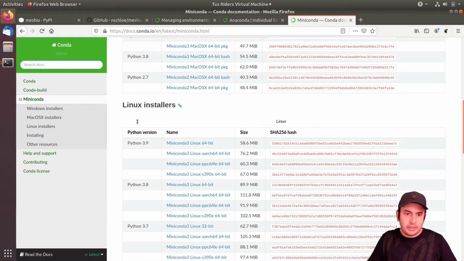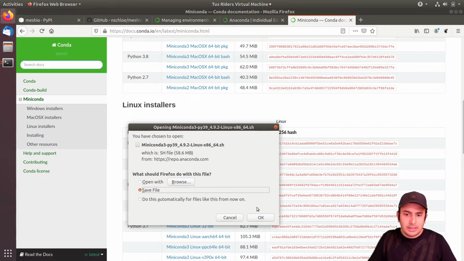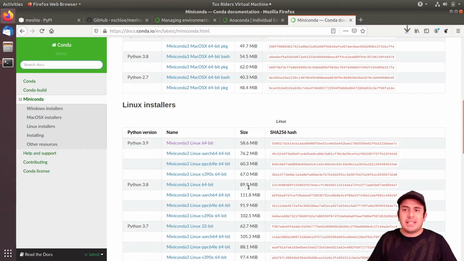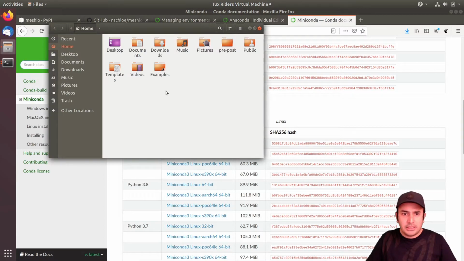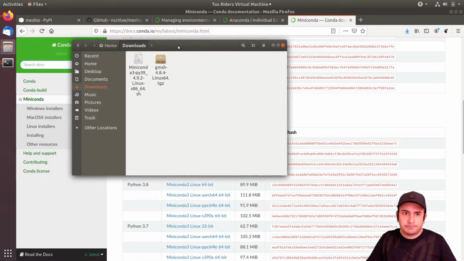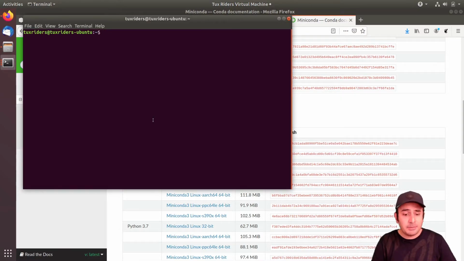We want to go for the Linux installers. You can see it's just 60 megabytes. And Miniconda 3, yeah, with the very latest version of Python, that's okay. Let's install this, because at the time that you create your environments, you can also choose the version of Python you want to use. It's downloaded in my download folder here. So it is indeed a script that I have to run.